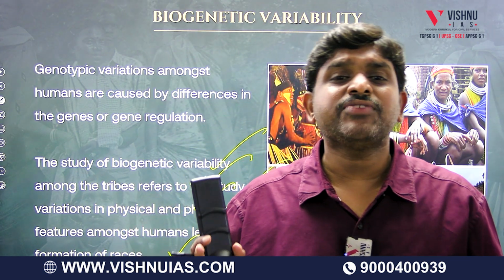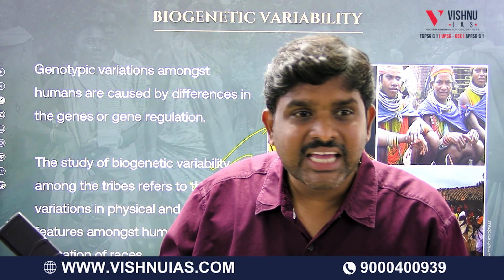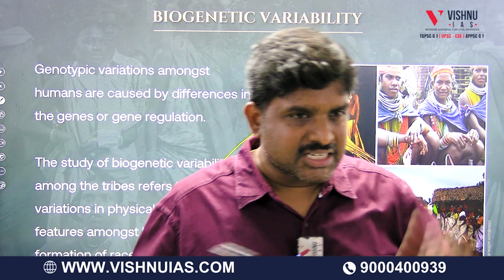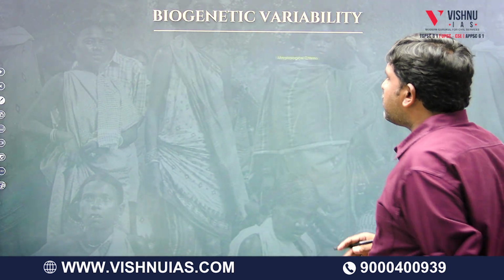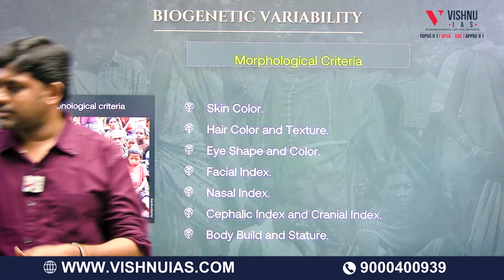So how many such physical appearances are there? That we will be discussing now, which is called biogenetic variability. So before that, some basics.